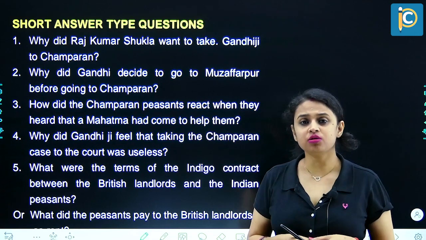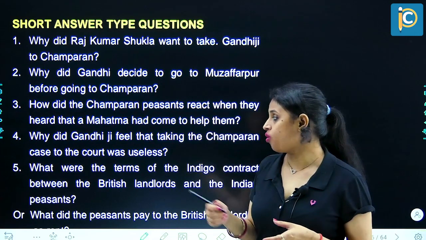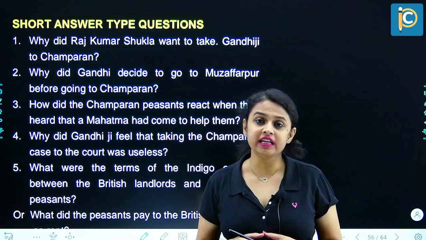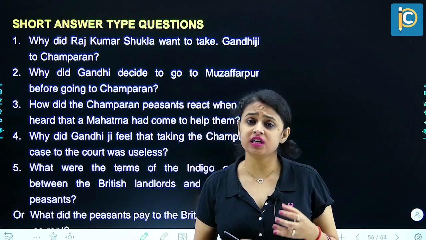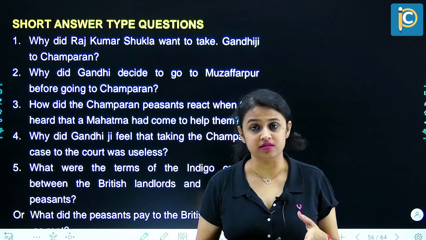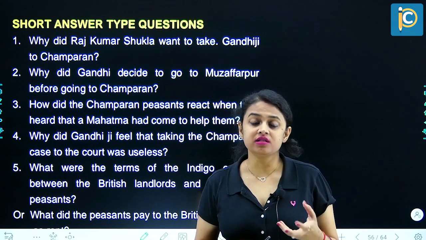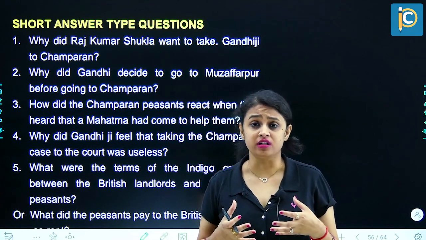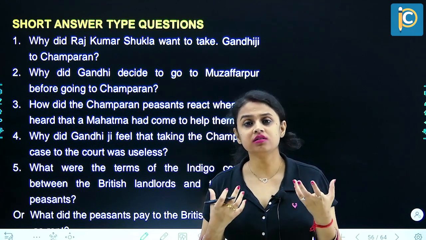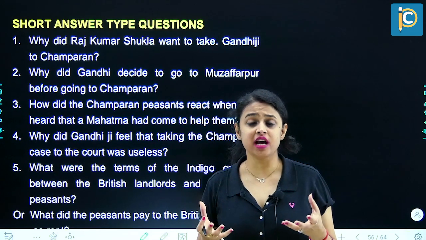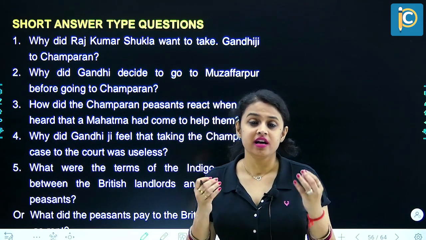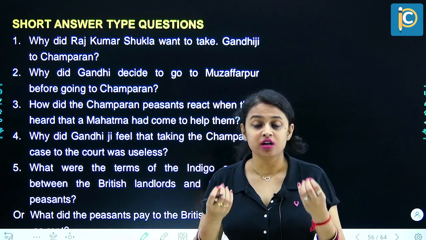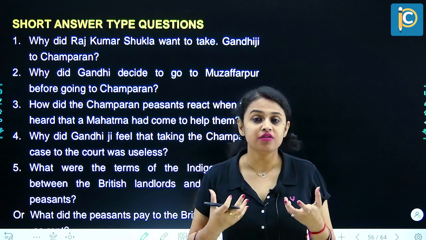So Mahatma Gandhi thought that taking the Champaran case to the court was useless because the lawyers who had been fighting the cases of these peasants in the court were taking a huge amount of money from the peasants. And these peasants, other than paying this huge amount, were also very fear-stricken. So Mahatma Gandhi thought that this is not the right thing to do, and we are just overburdening the peasants. Rather, what should be done was making the peasants courageous, making them free of this fear.